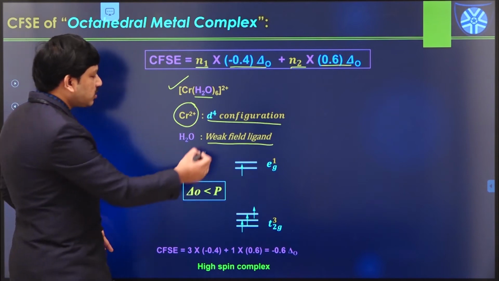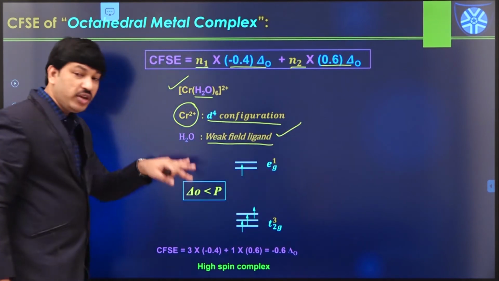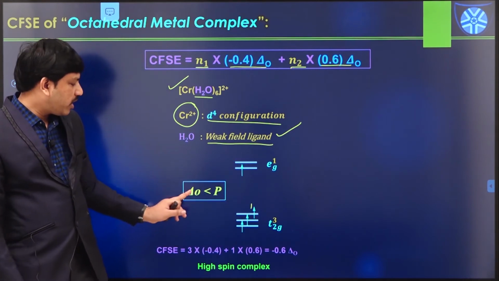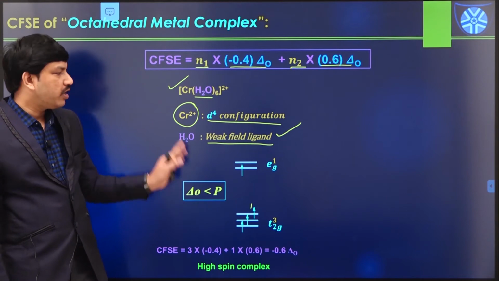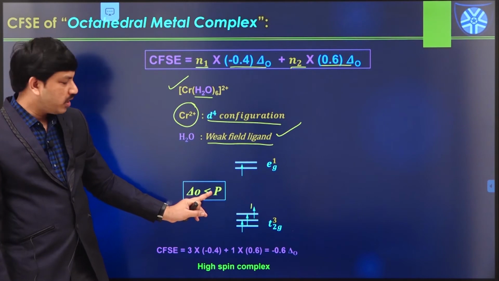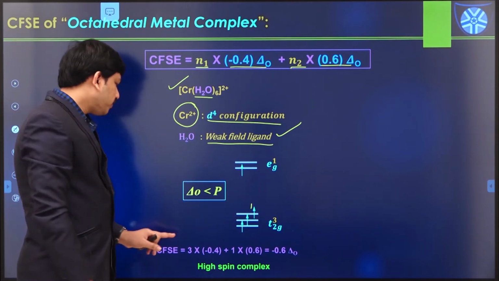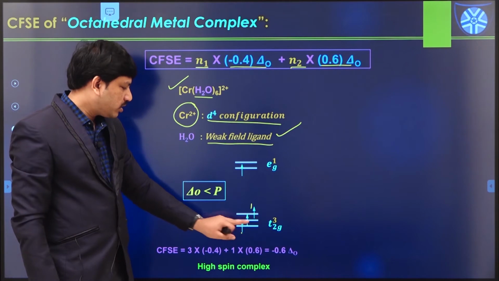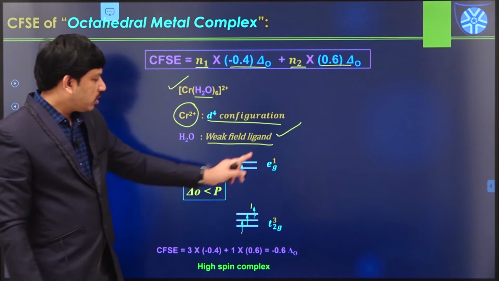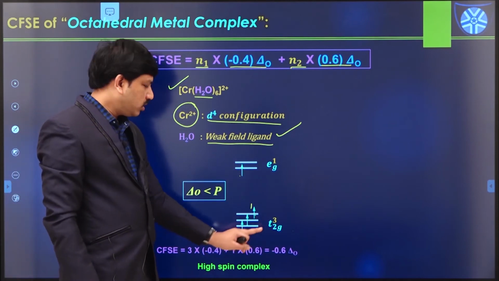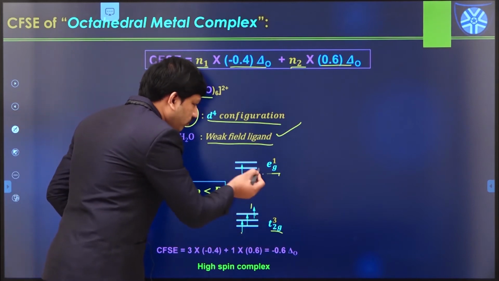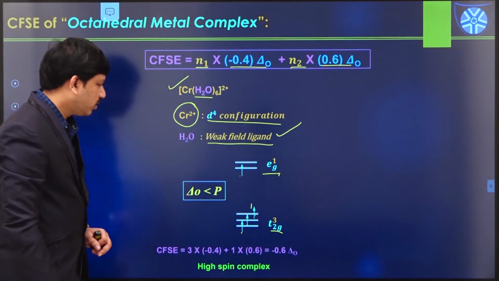Since the water molecule is a weak field ligand, we have to arrange electrons in this manner because we have a delta naught value less than the pairing energy. We already discussed this in the previous session. So in the case of weak field ligands, delta naught is less than the pairing energy. First we have to fill the electrons one by one. First electron, second electron, third electron, and the fourth electron goes to the eg orbitals. Now see what the electronic configuration is in this case. This is t2g3 and eg1. Yes or not?